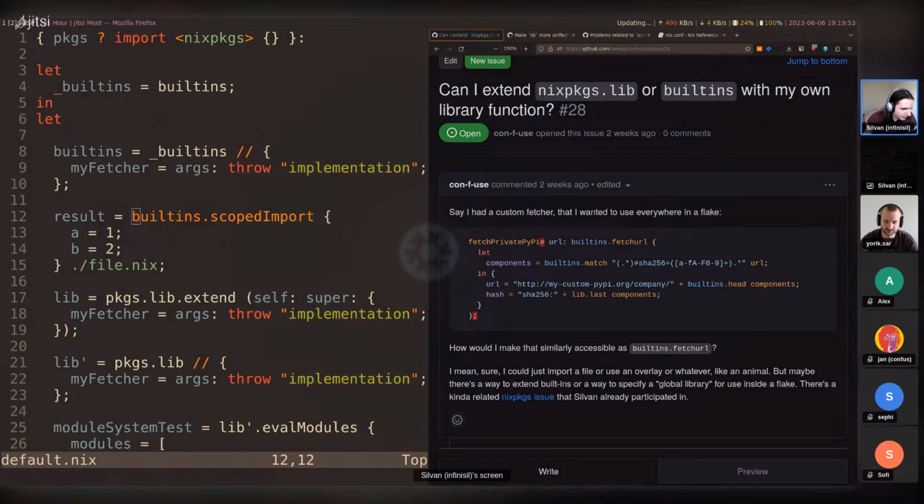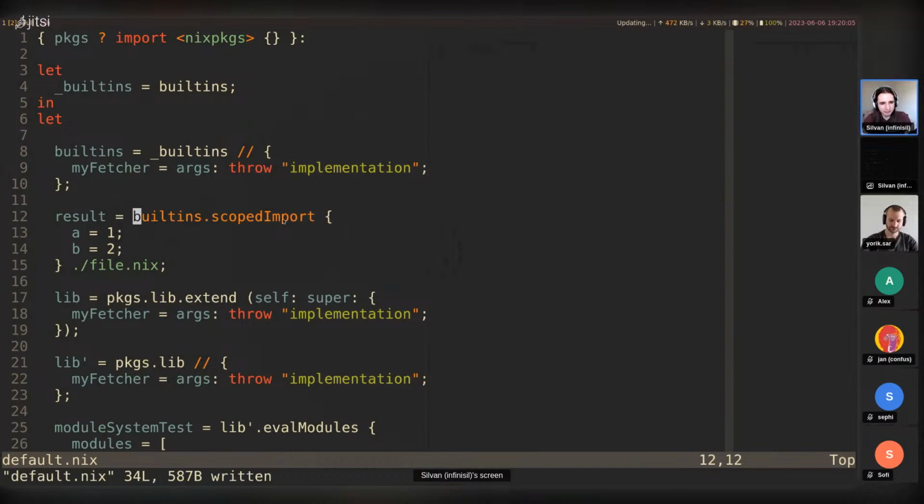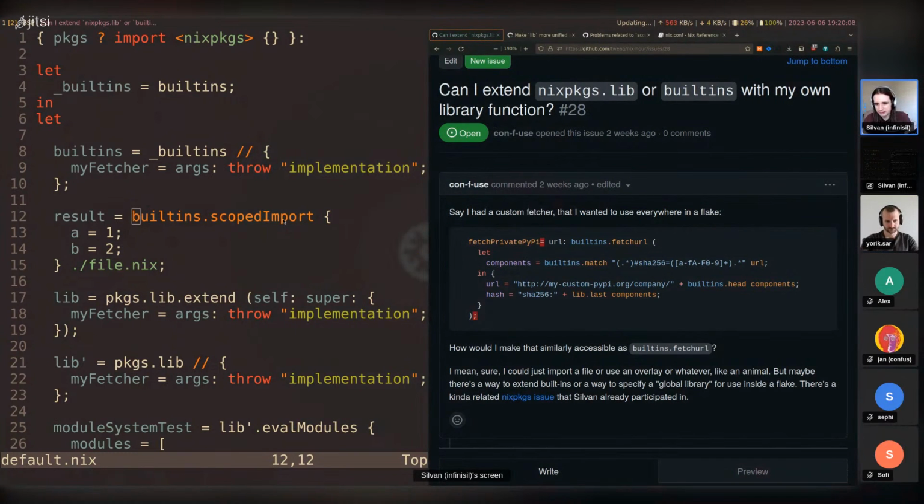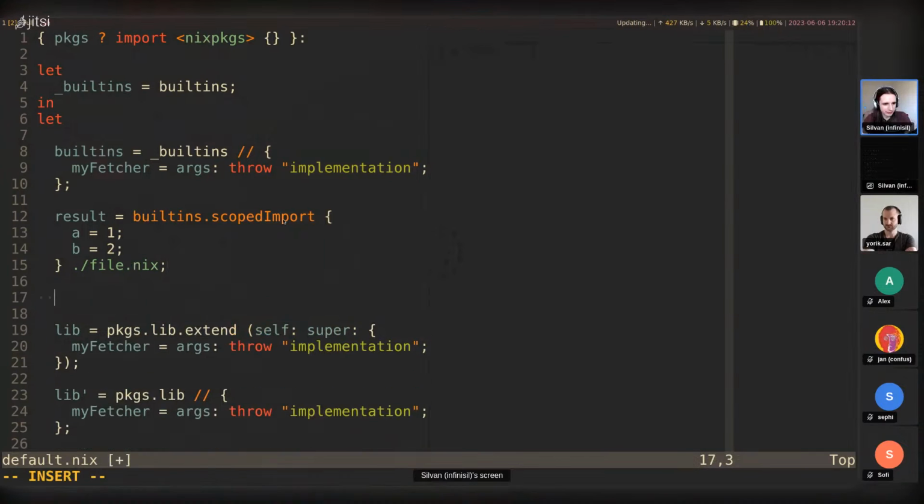Plugin files, oh yeah. All right, wait, let me think for a second. A custom fetcher that I want to use everywhere. I think, I mean, overlays would be another way, but that's fairly standard. I guess just for completion, let's include it in here too.